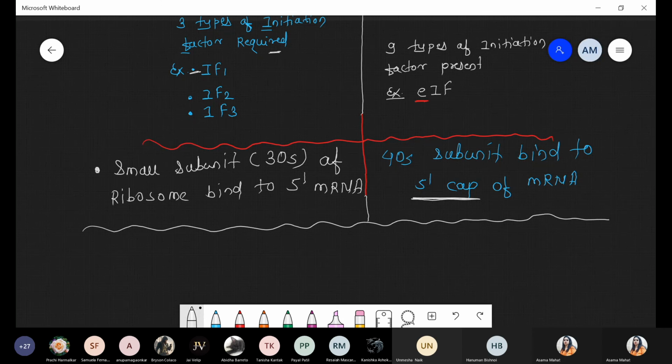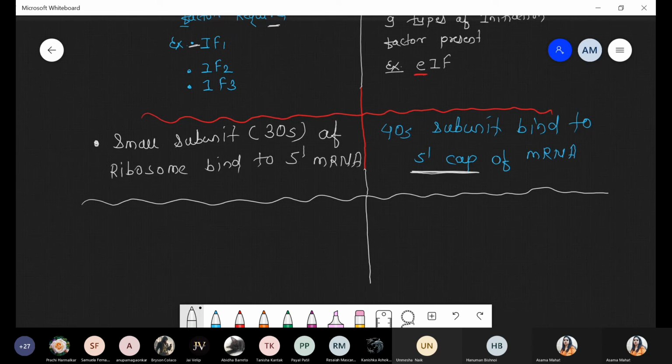The third difference with respect to initiation between prokaryotes and eukaryotes: in the eukaryotic system, the 5' cap helps in the attachment of the small subunit of the ribosome.